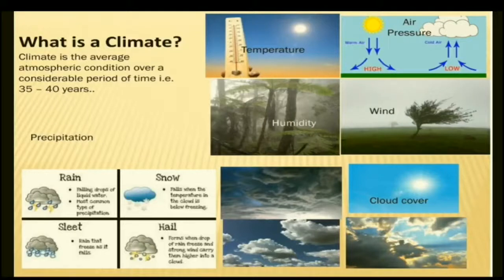What is climate? Climate is the average atmospheric condition over a considerable period of time, 35 to 40 years or more than this. Now, what is atmospheric condition? Atmospheric condition is temperature, wind, rainfall, humidity, cloud cover, sunshine. All this comes under the atmospheric condition. This atmospheric condition changes from time to time. If it remains same for longer duration, then it is known as climate. But if it changes frequently within 1 hour or 2 hours or in a day, then it is known as weather.